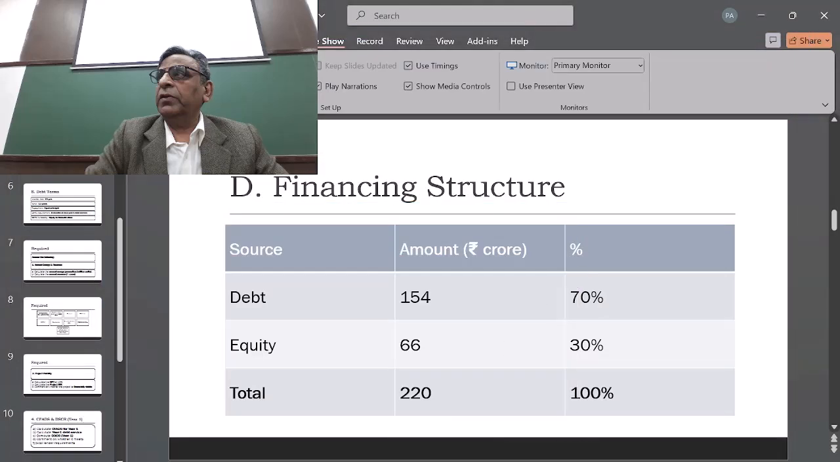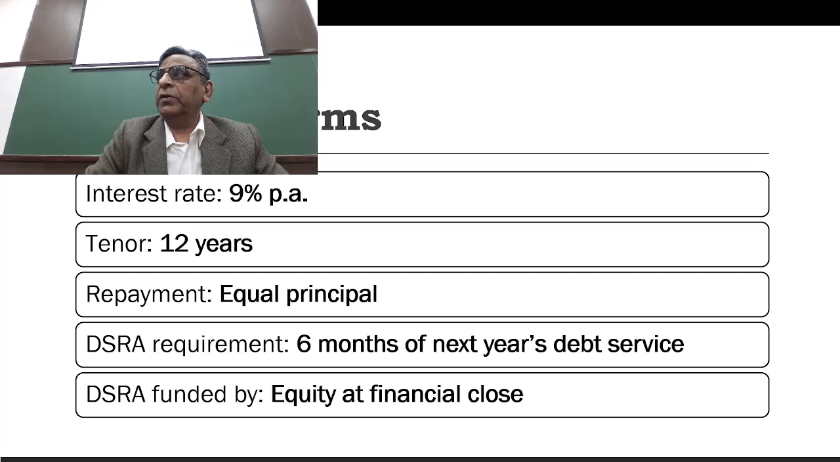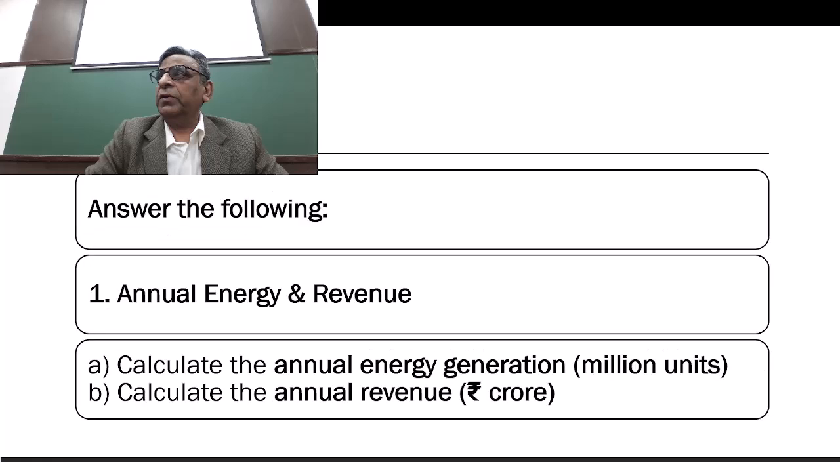Okay, let's go back. So the debt is 154 crores, equity is 66 crores. Then we have the interest rate of 9%. The loan period is 12 years. Repayment is equal principal. DSRA requirement is 6 months of the next year's debt service. DSRA is funded by equity at financial close. Now this is the question which you have to solve.